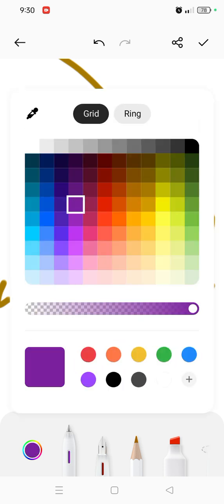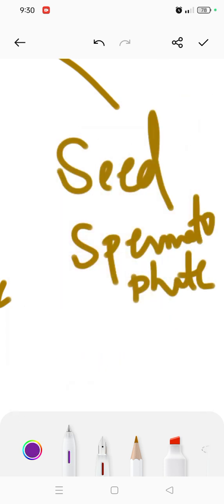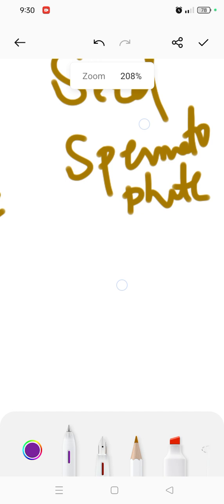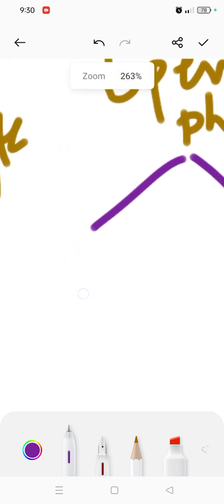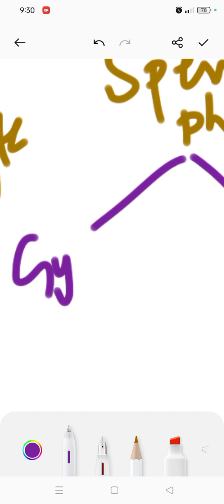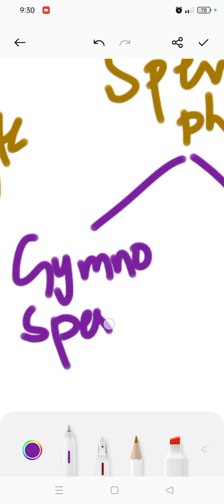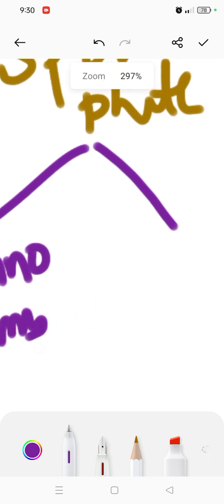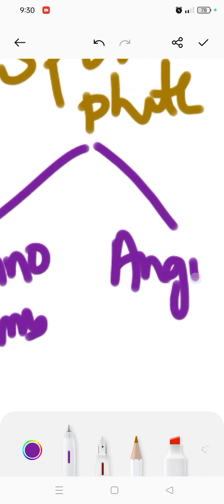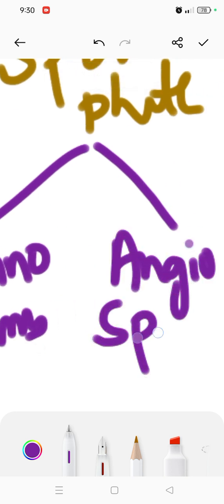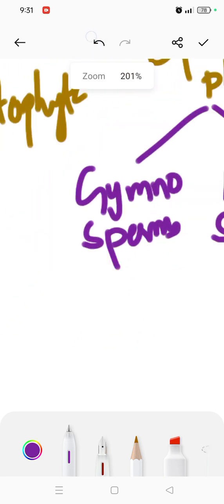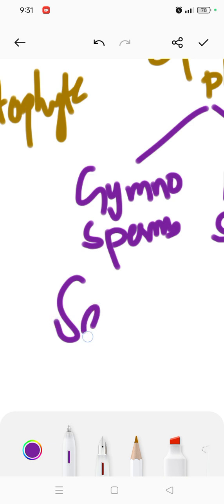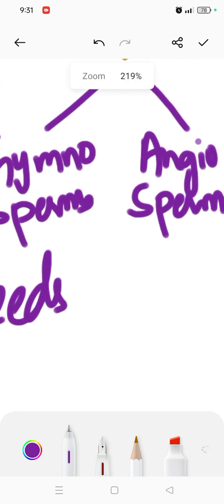Then this spermatophyte is again divided into two parts on the basis of flower and seeds. So they have gymnosperm, and second one is angiosperm. These are on the basis of flower and seeds. This means they have seeds and they have flowers.